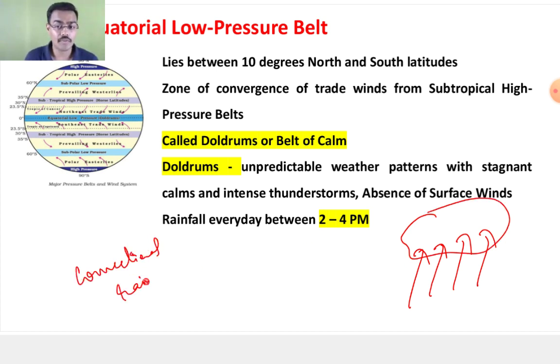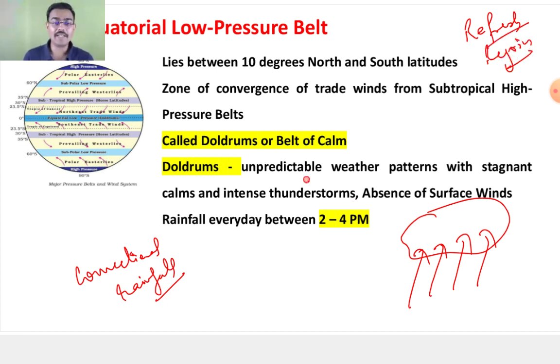Convectional rainfall. I'm not able to see and hear you, sir. Aishwarya, please refresh the session or rejoin the session. Okay, ji? Please tell someone, Aishwarya, that she can rejoin or refresh.